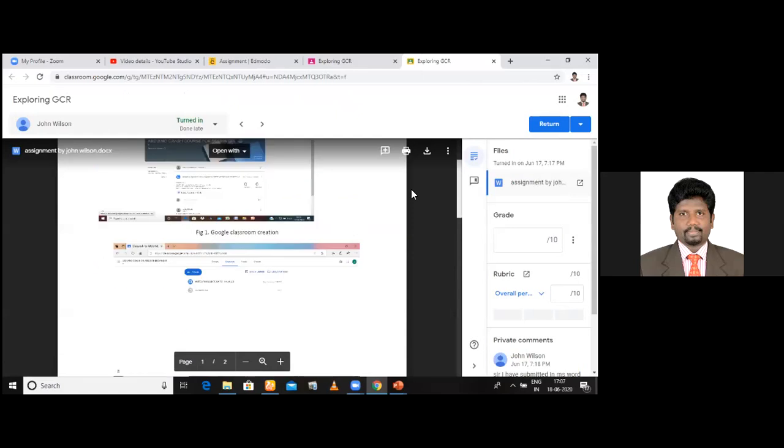How can you give marks? See here, the rubric is here. Level A, 10 marks. Level B, 8 marks. See here, I press one of these. For example, I press 10. See what happened? Automatically the mark comes. So this is what we call rubrics. Am I clear to you?